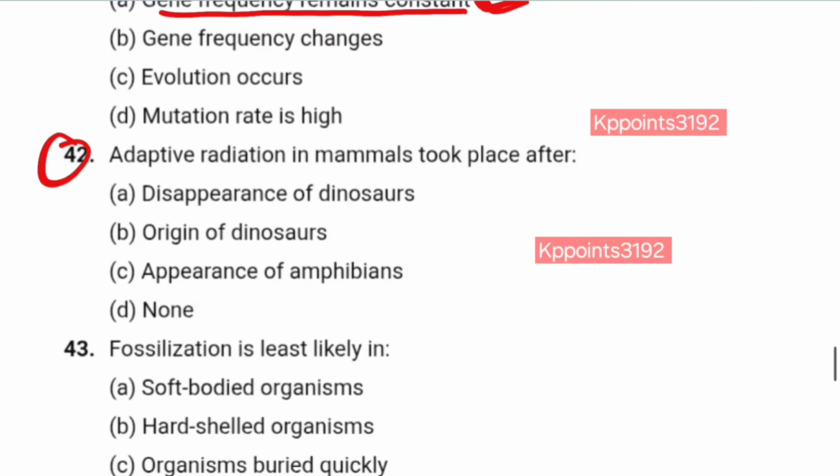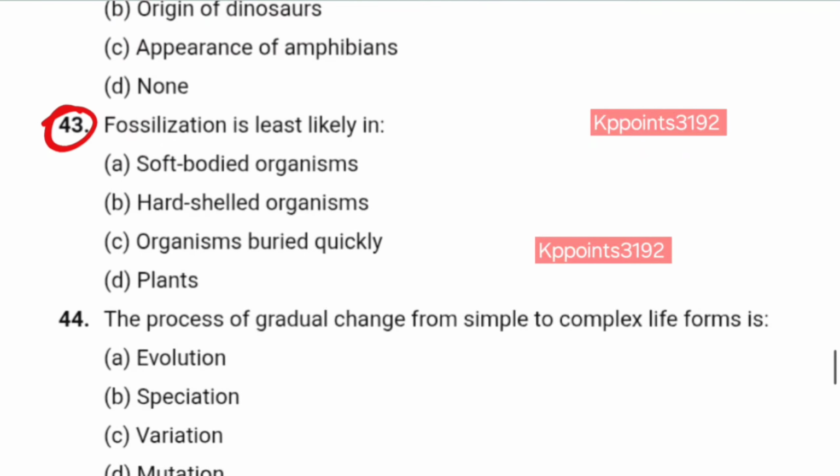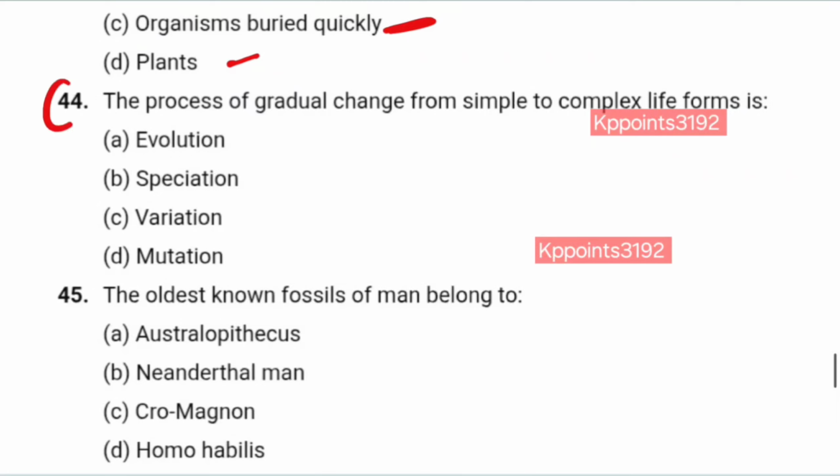Number 42. Adaptive radiation in mammals took place after the disappearance of dinosaurs? Yes. Number 43. Fossilization is least likely in soft-bodied organisms? Yes, because soft-bodied organisms cannot form fossils or are not preserved in the form of fossils. Organisms with hard parts form fossils. Yes.